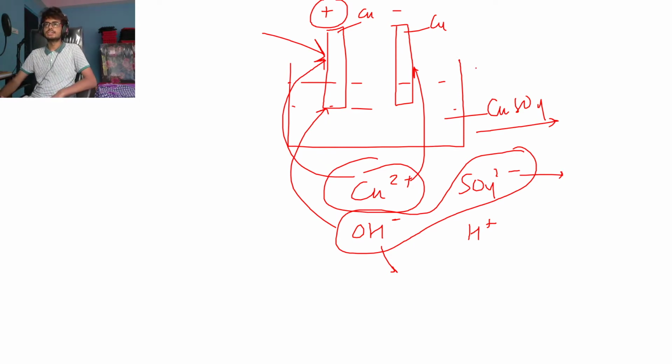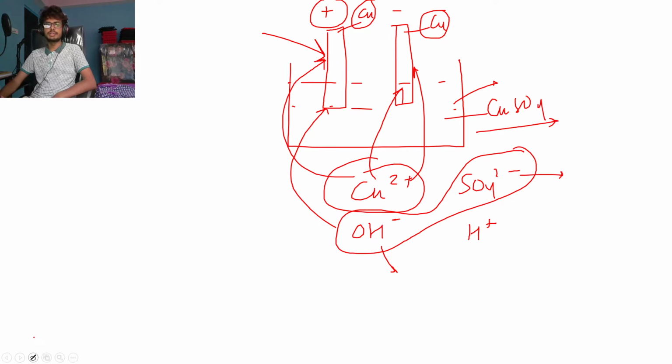If the electrodes are made of the same metal that the electrolyte is made of, like copper sulfate, then when the concentration is more, copper will replace both discharges. It'll replace the discharge at the anode as well as the discharge at the cathode. This is the thing that you should know.